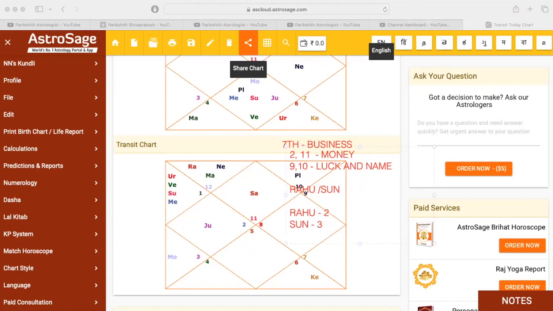Okay. But what I usually suggest is, if any planets are placed in the second house, seventh house, ninth house, 10th house, and 11th house, in those time periods you need to start a business. And also the 10th house lord. So you need to see the 10th lord sitting in the second, 7, 9, 10, 11. So this is the perfect time period the person can start, since the 10th lord is in the second house and Rahu Mahadasha is also in the second house, but Sun is in the third house.